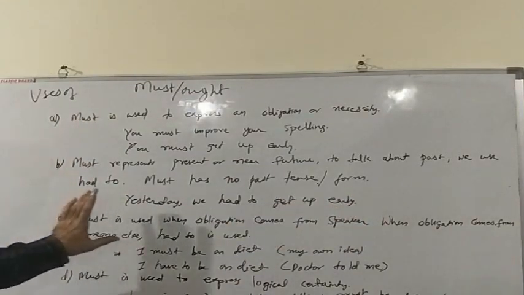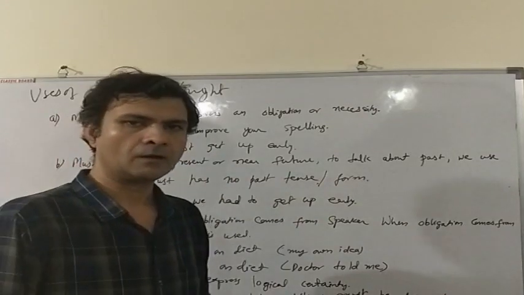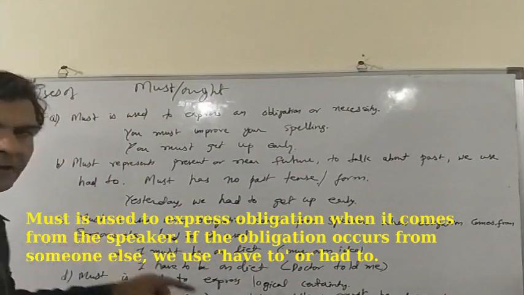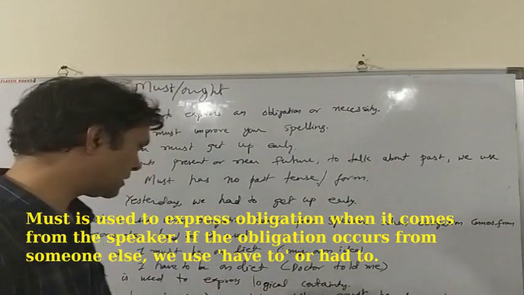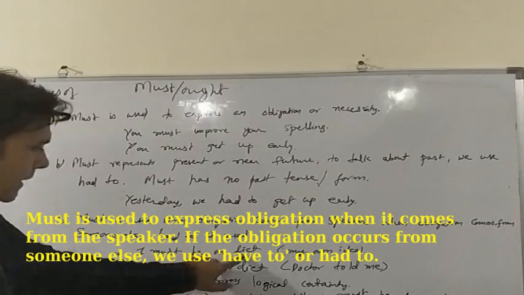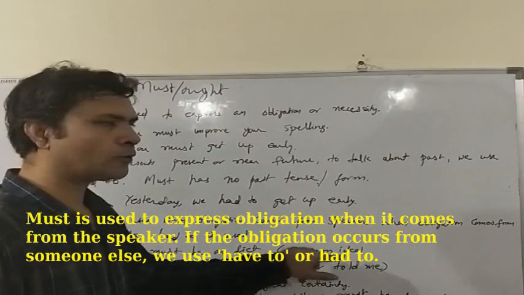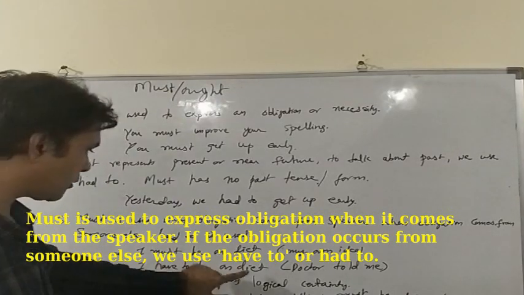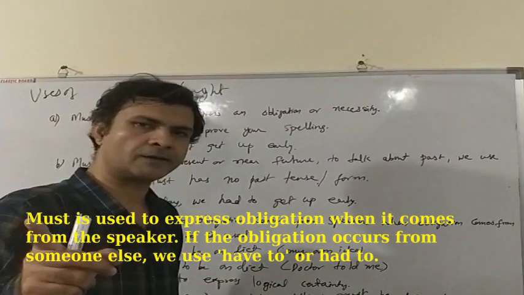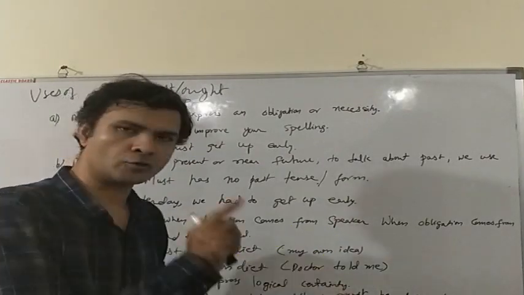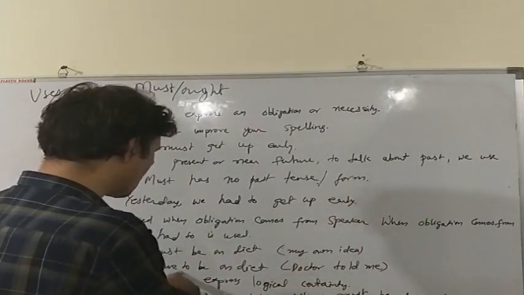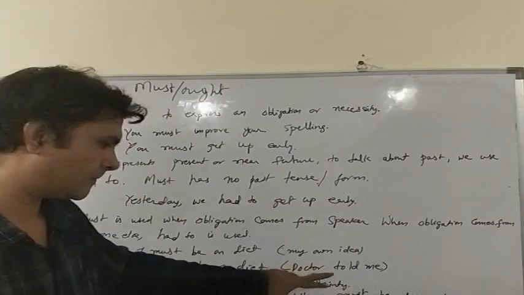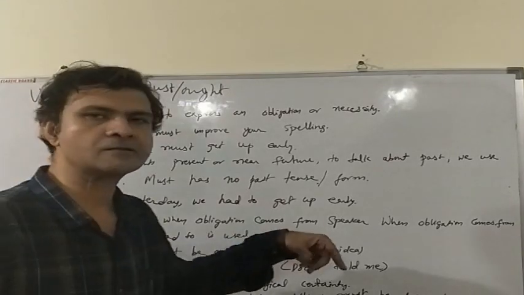We use must when obligation comes from the speaker. If the obligation is coming from someone else, then we do not use must. Rather, we use either have to or had to. As for example, I must be on diet. Here in this case, it is my own idea, my own volition. In the second case, I have to be on diet. Here the doctor suggested that I have to be on diet. So I am using have to instead of must. I have to be on diet when the obligation is coming from doctor. And I must be on diet when this is my own idea.